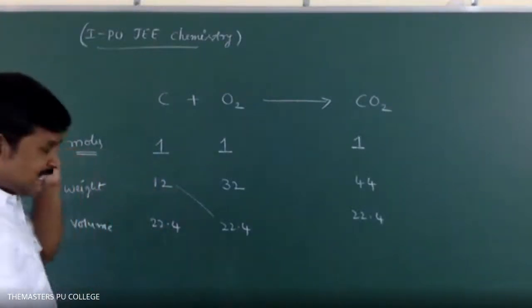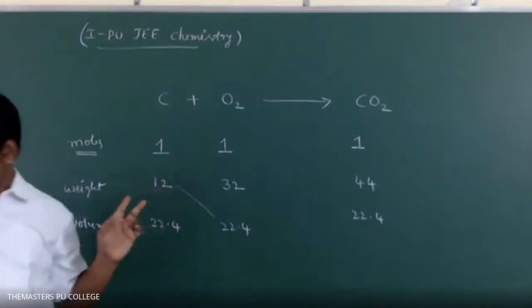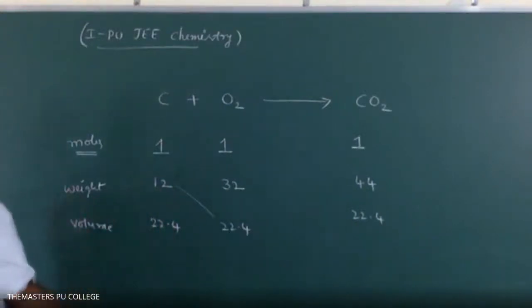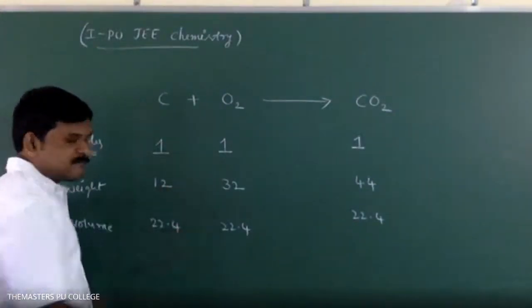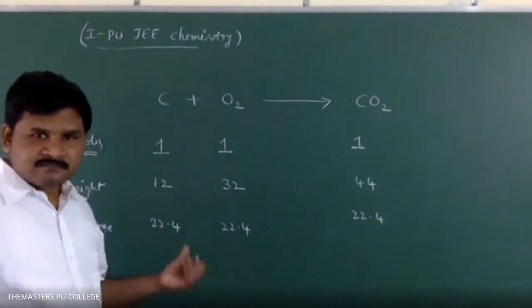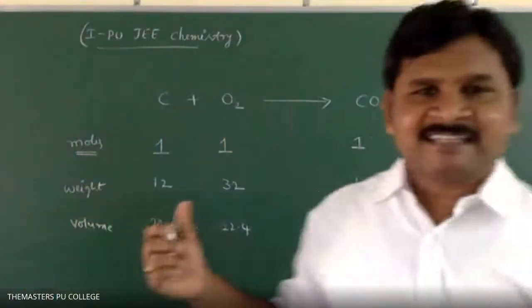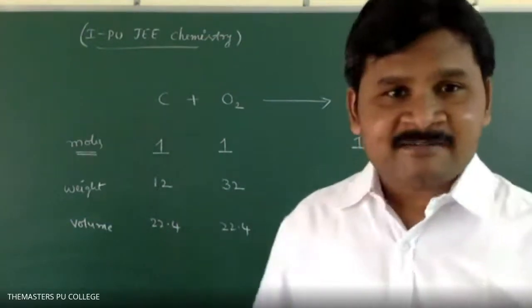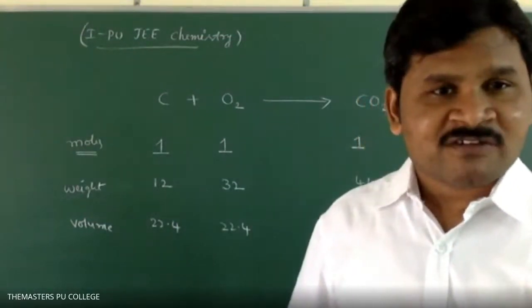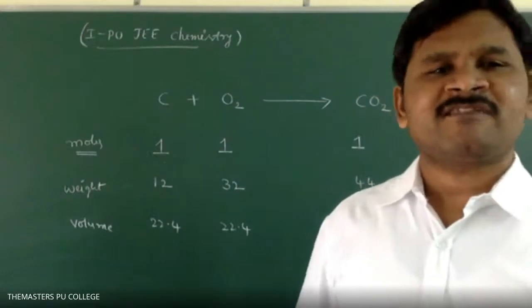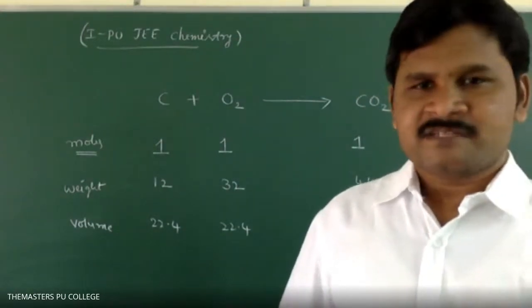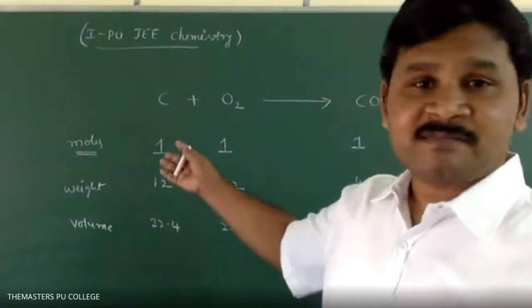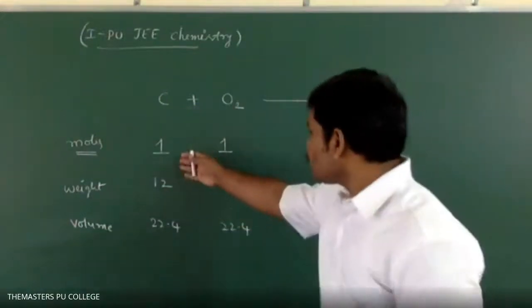Clear, students? Like this we have to write weight relation, volume relation, mole relation. We'll write for another example. First copy this one. If you write like this, actually not all parts are required according to the given question. What he has given, that we have to use. Sometimes they may ask simply moles. Mole means we have to write only this information.